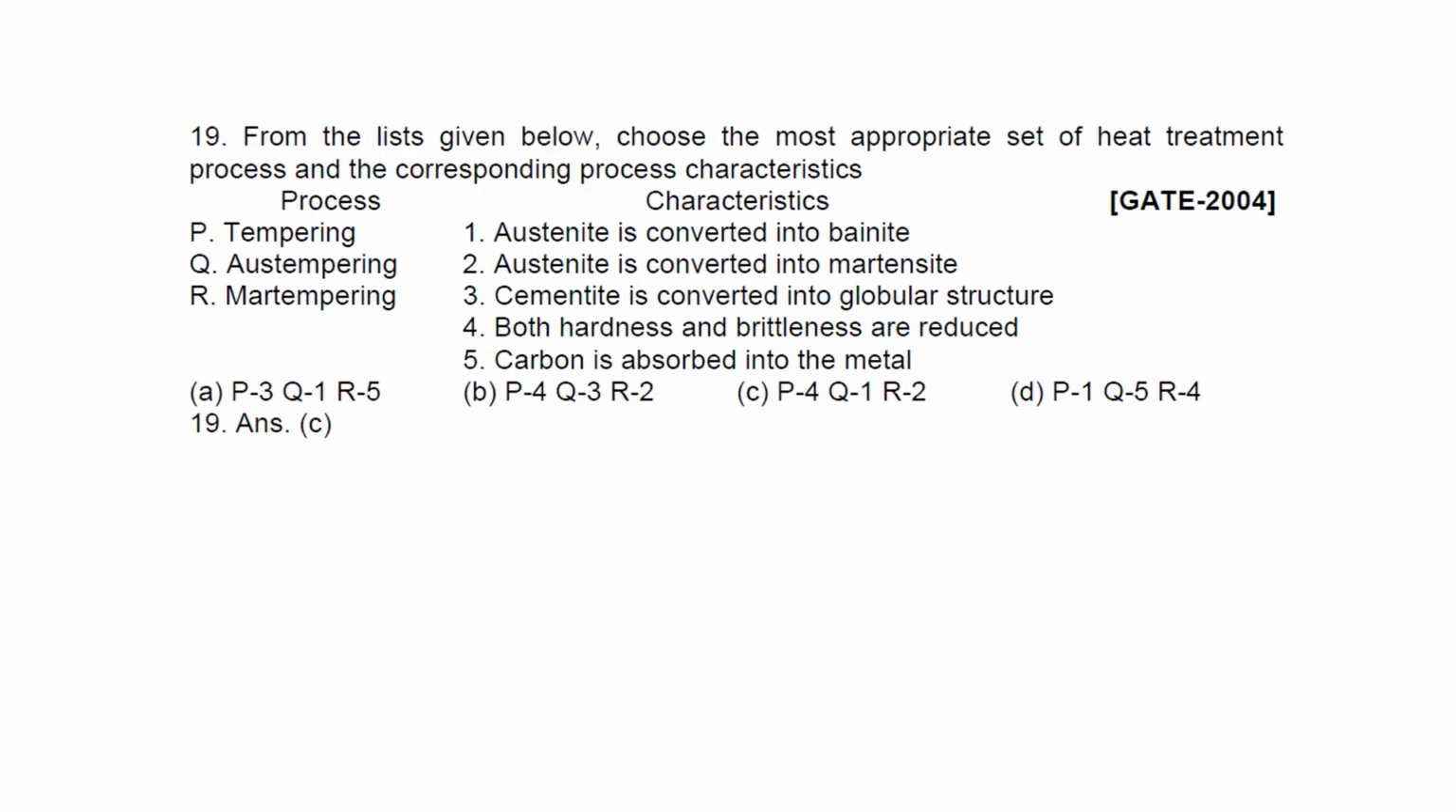We'll see. Tempering is nothing but both hardness and brittleness are reduced. Austempering is nothing but austenite is converted into bainite. And martempering is nothing but austenite is converted into martensite. Its answer is C. So the third and fifth are not matching with anything.